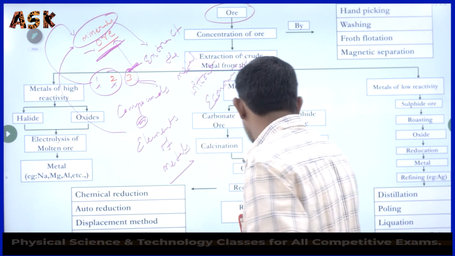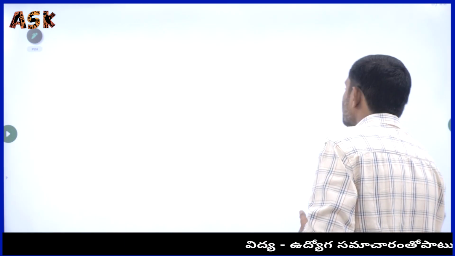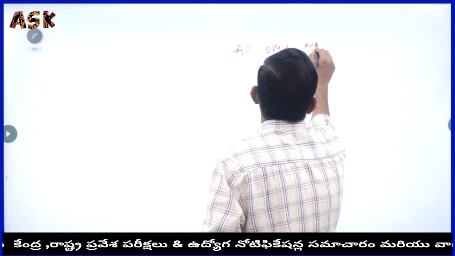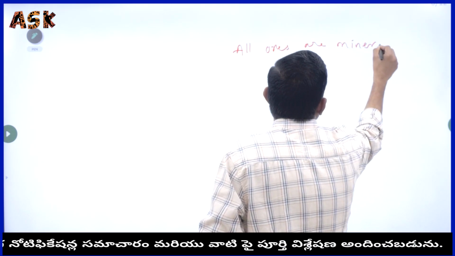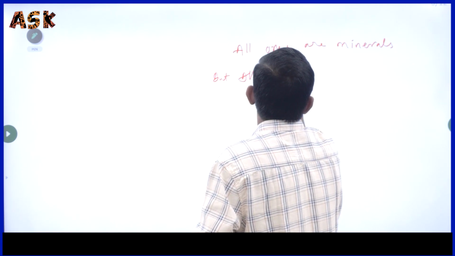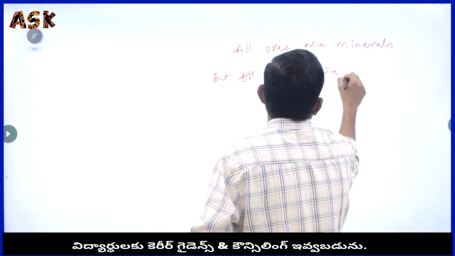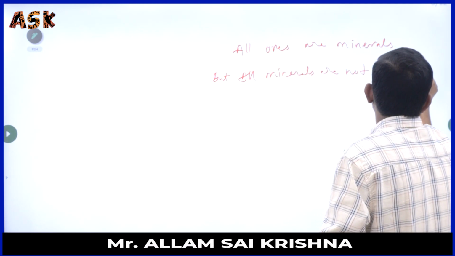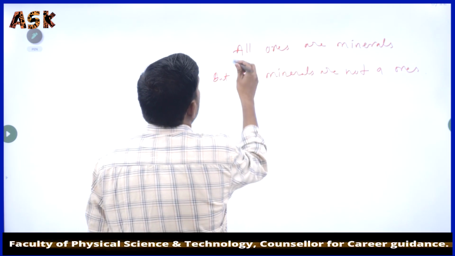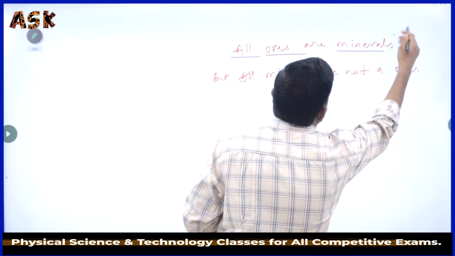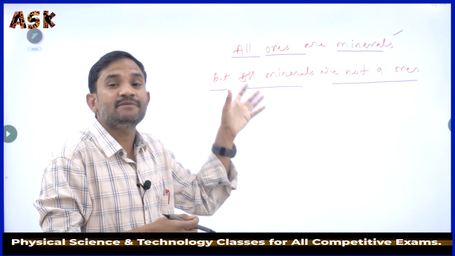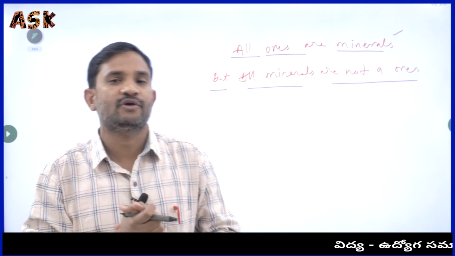Here is one statement I want to tell you: all ores are minerals, but all minerals are not ores. Did you get this statement? Statement 1: all ores are minerals, but all minerals are not ores. Maybe a statement like this can come in assertion and reason type questions.